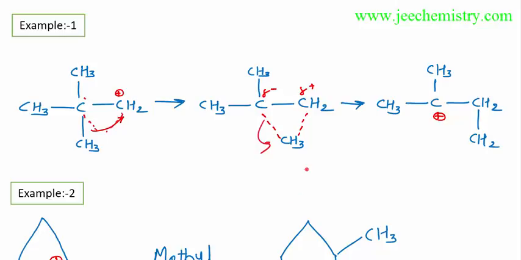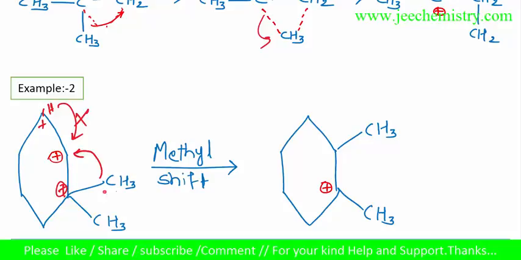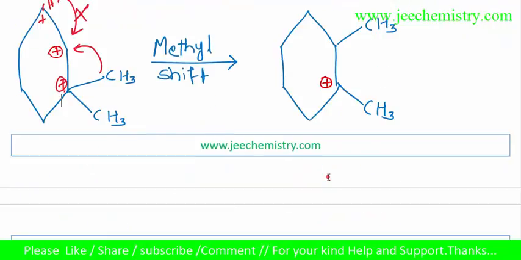Now in this way, a methyl shift is occurring. Here is also a possibility of methyl shift. Here the carbocation is less stable. Here there are also hydrogens. If hydrogen will shift to this position and the plus charge will go to this position, there is no chance to become a more stable carbocation. What it already is in this situation, it will try to become a more stable carbocation. So this is wrong. This methyl will shift to these positions, and this carbocation will shift to these positions. Now it will become a more stable carbocation. A tertiary carbocation is forming. That's why this methyl will shift, and this will become a tertiary carbocation. So that's why a methyl shift is occurring.